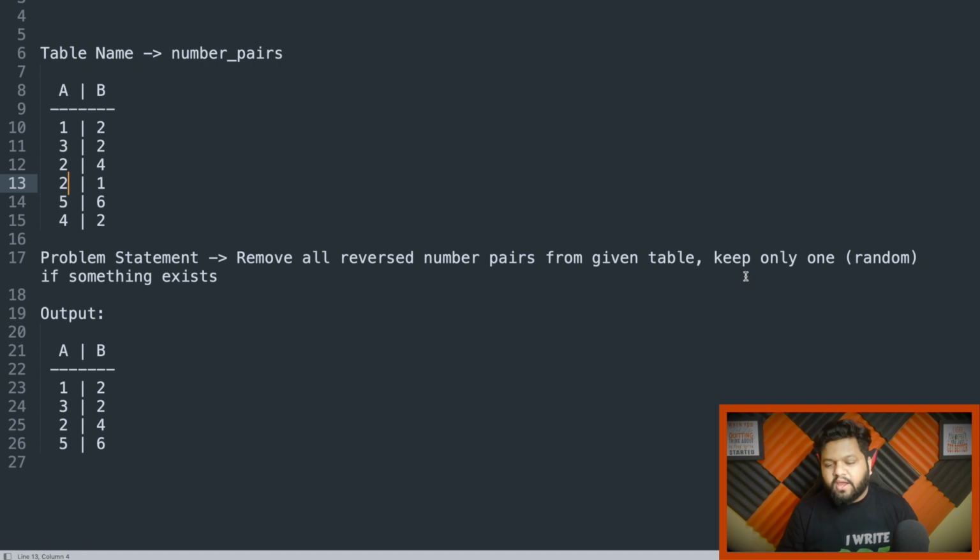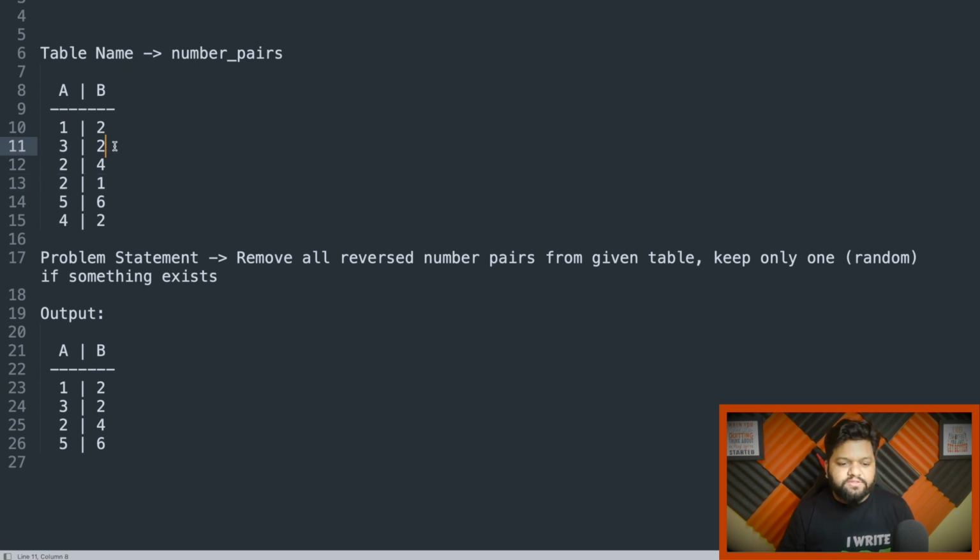This is our input table, and we keep only one pair in the output table if reverse pairs exist. In that case, we can pick any one of the two pairs. If we try to find reverse number pairs, for the entry 1, 2 there is a record that is its reverse, 2, 1.